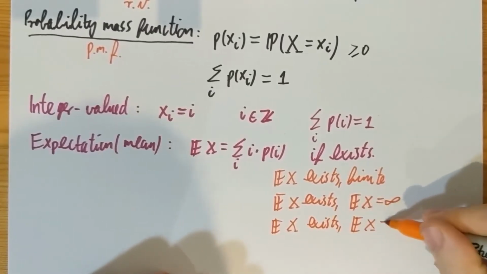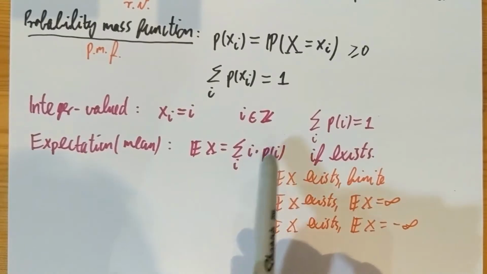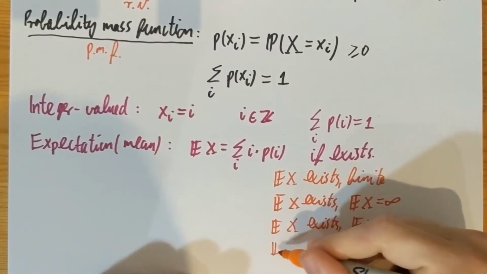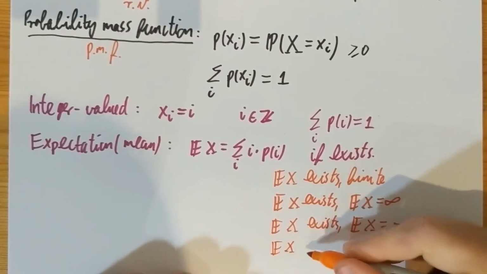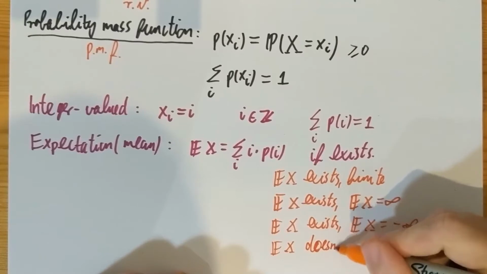That's another possibility. So if the negative part of this sum, when i goes negative, is infinite, but when i goes positive is finite, then the total sum will exist and it is going to be equal to negative infinity. And finally, it could be the case that E of X does not exist. Doesn't exist.